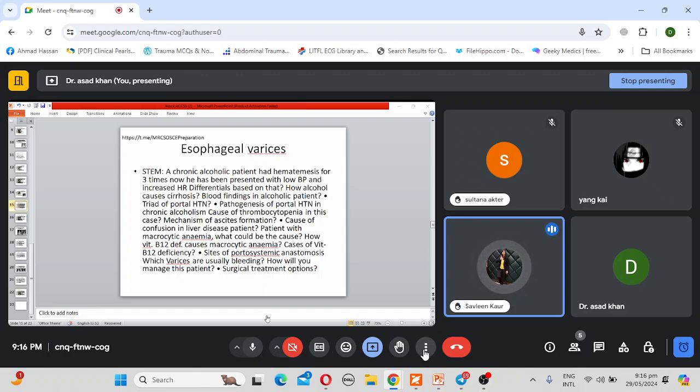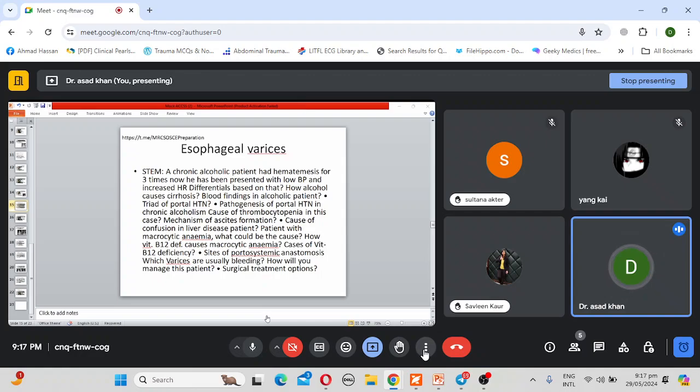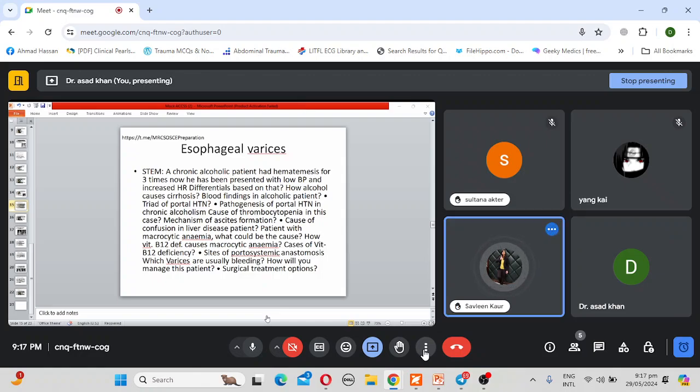Otherwise, if the patient is actively bleeding, I'll consider control of bleeding, which can be done by the Minnesota tube causing tamponade. Also, I can consider endoscopic banding or sclerotherapy. And if not controlled, I'll go for urgent endoscopy with endoscopic band ligation. Okay, you mentioned this endoscopic banding. Can you tell me more about it? Like how many bands per session? Six to seven bands, not more than six to seven bands per session.